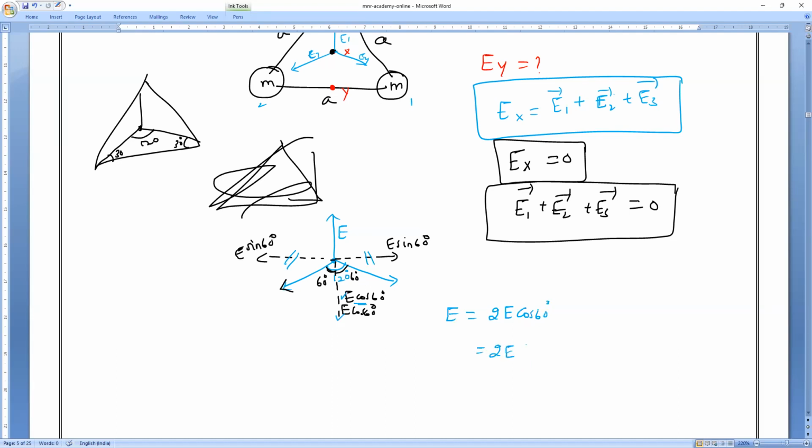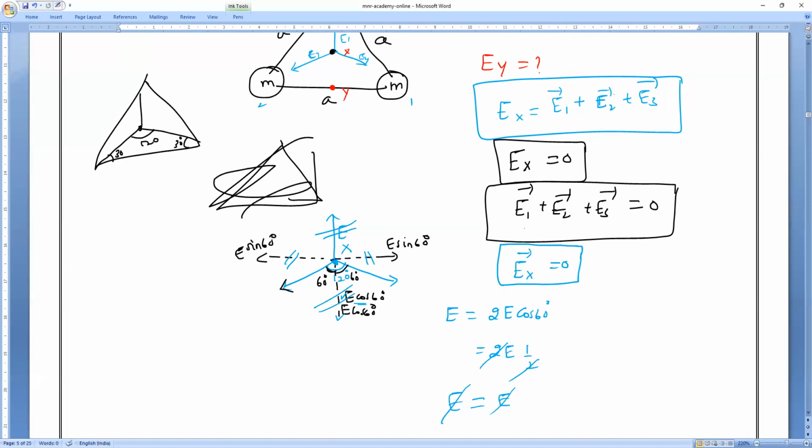2 times of cos 60. So cos 60 value how much? 1 by 2. So E and E both will become equal. So this side also will get cancelled. So what is the total gravitational potential at the X point? Everybody? Total gravitational at the X point, which is equals how much, guys? 0. That is what you have to remember. Understand? Clear, Narayan?